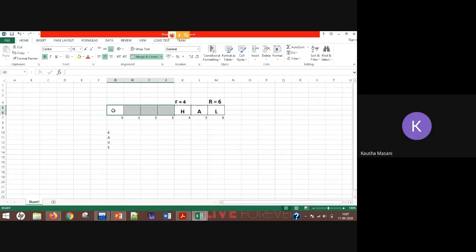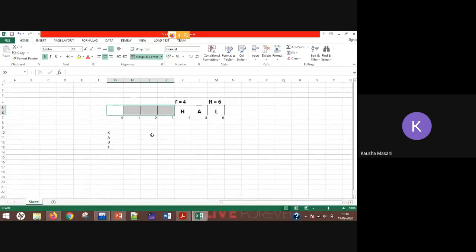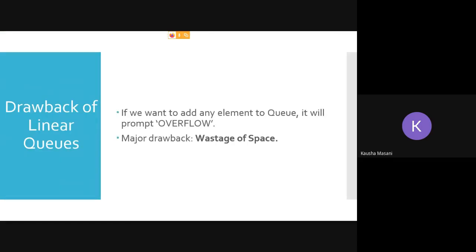Because array is consuming that space. But because of the mechanism of this linear queue, you are not going back again to these empty spaces to fill out the next insertion elements. So wastage of space is happening. That is the major drawback, that it is wasting the space.